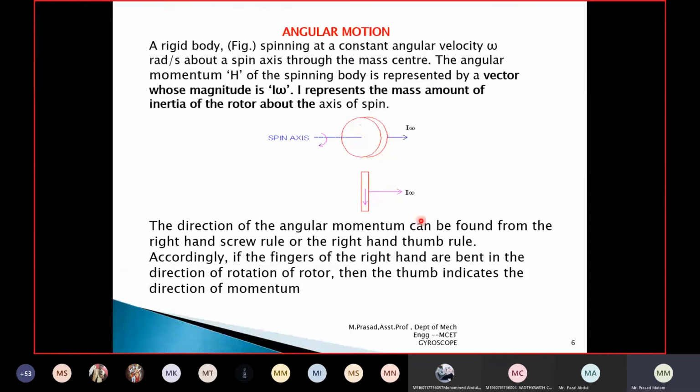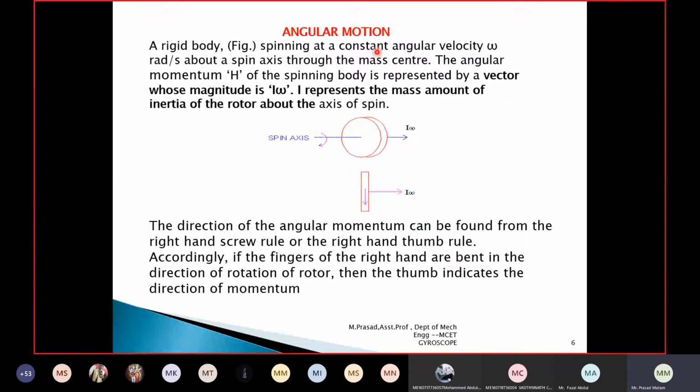You can demonstrate this with your pen. Try to keep your pen and rotate the cap. If you rotate in clockwise motion, the pen is moving in the forward direction. If you rotate in anti-clockwise direction, the pen is moving in the anti-clockwise direction. This is the angular motion of the spin.